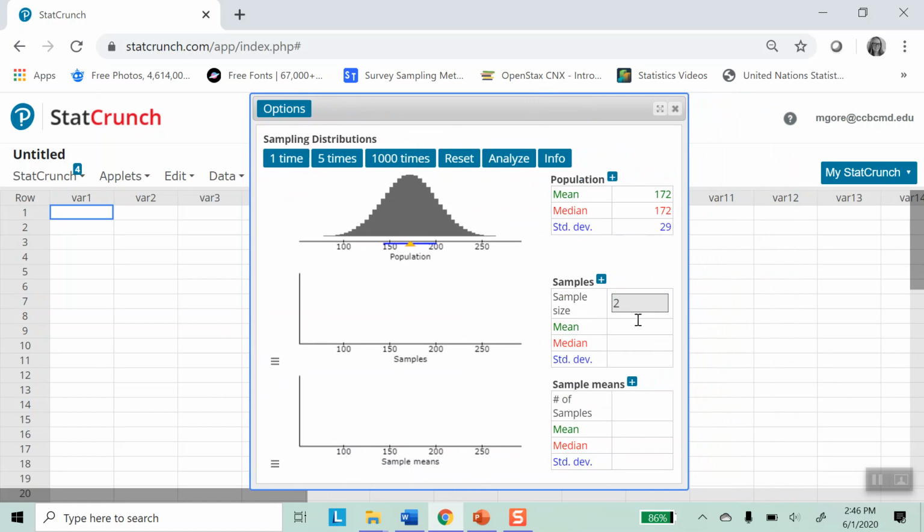And what I want to do is draw samples of size 12. In other words, I'm going to simulate drawing 12 men at random from the population above. So let's draw one sample and see what happens. So we drew 12 men out here. And this green number says mean, and it means that the mean weight of these 12 men is 180 pounds, almost 181 pounds. So that would not be too great for the gondola. The mean weight's already exceeded the 167 pounds.